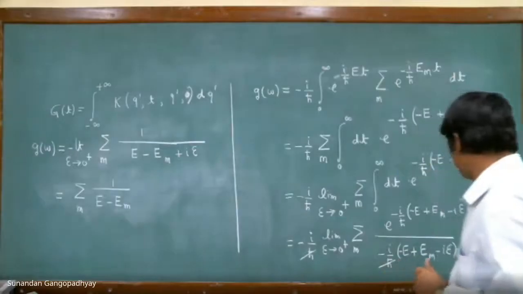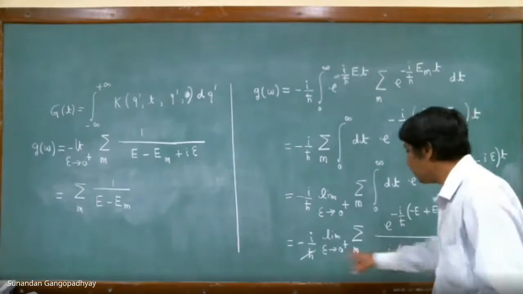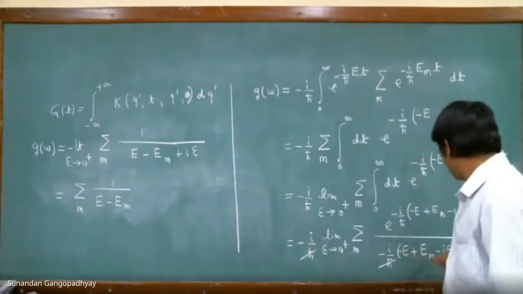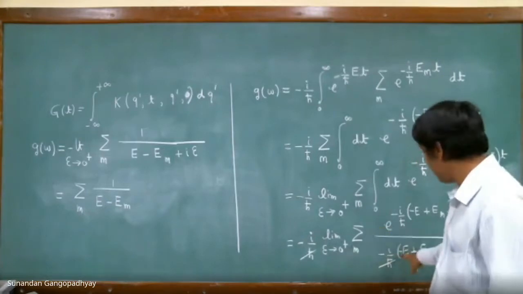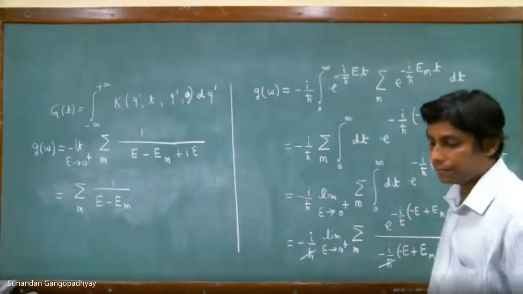Sir, I think there should be a negative sign in the last line. Which line? Because there is a negative before the limit, at the g omega expression at the end. That is why this C h bar cancels, minus i cancels. So now you have a negative sign. This minus E plus will become minus, and this will become plus. Yes, but you have written another minus before the limit, so that's why I am telling that an extra minus should be coming.